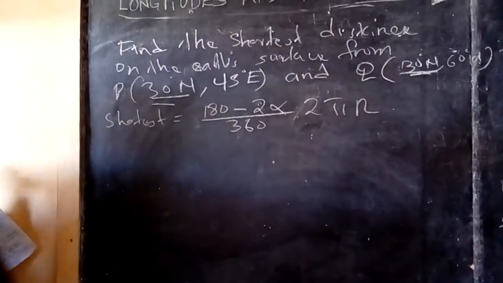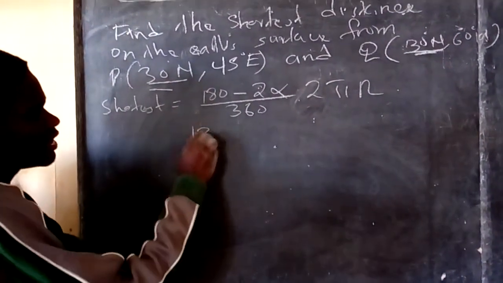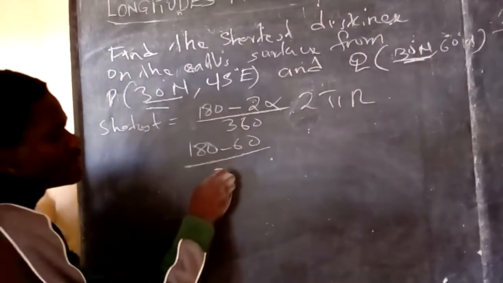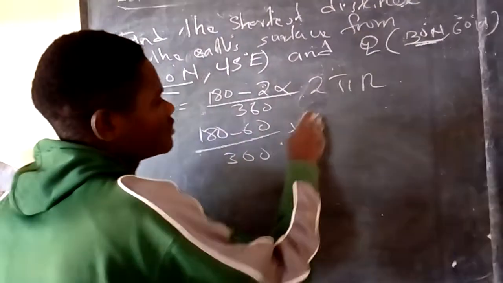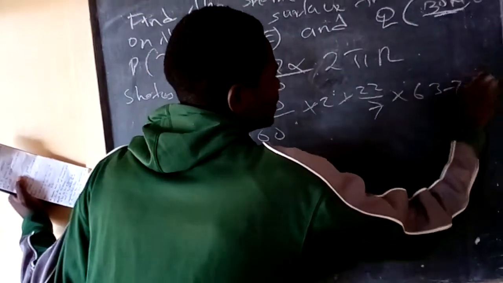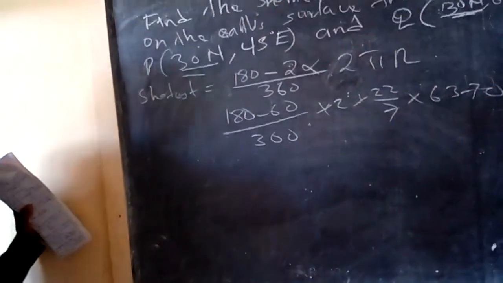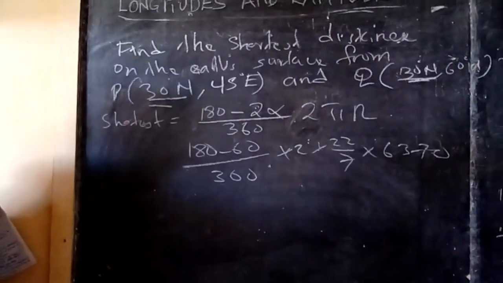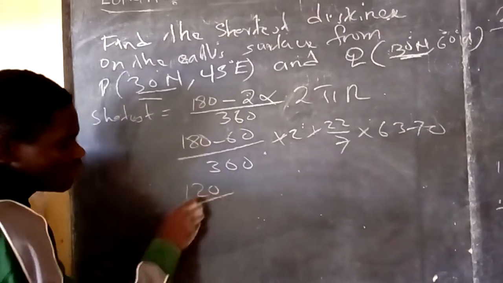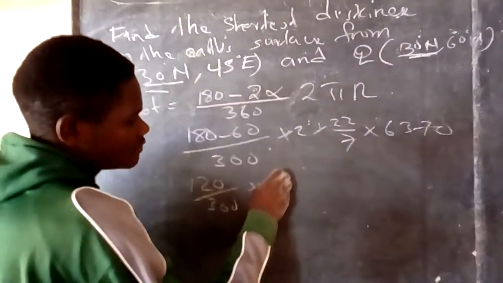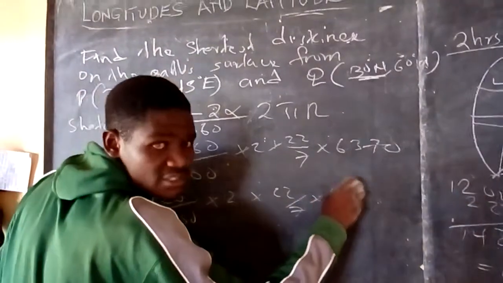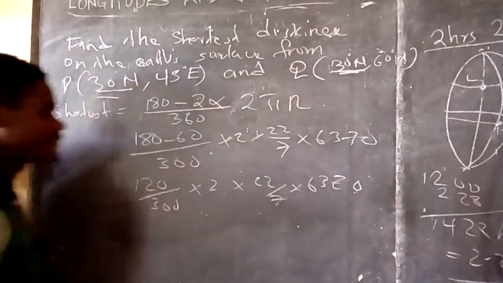So the shortest distance at that point is 180 minus 60 over 360 times 2 times 22 over 7 times 6370. Then 180 minus 60 is 120, so I have 120 over 360 times 2 times 22 over 7 times 6370.